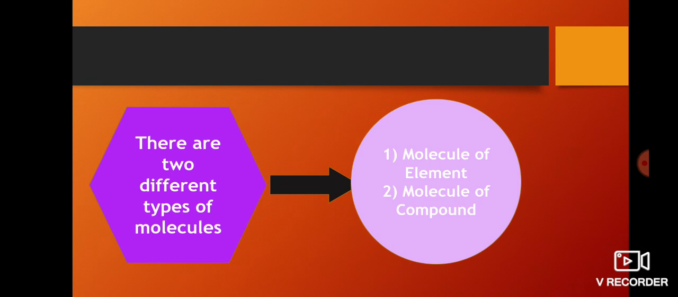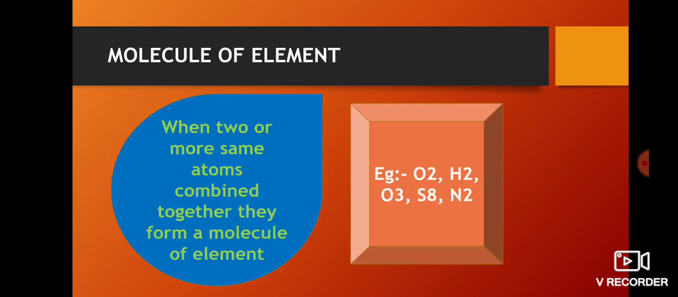Now, there are two types of molecules: molecule of element and molecule of compound. Two types of molecule, molecule of element and molecule of compound. So, molecule of element. What is a molecule of element? When two or more same atoms combine together they form a molecule of element.